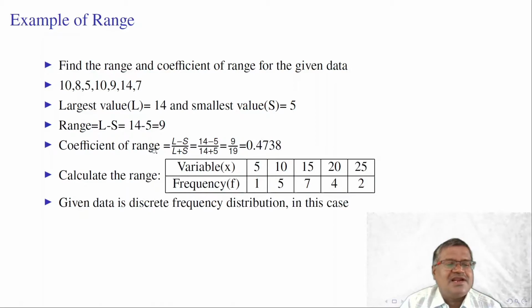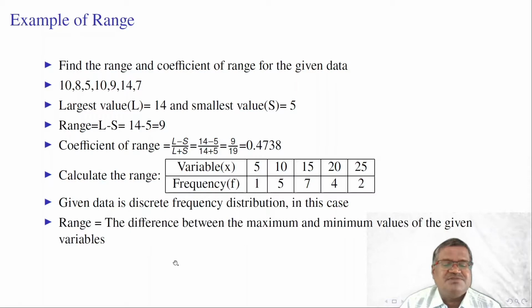Next, calculate range in case of discrete frequency distribution. The data is in discrete form. In this case, range is equal to the difference between the maximum and minimum values of the given variables. Here, these are the variable values 5, 10, 15, 20, 25. This is the frequency. Frequency means the number of times the variable occurred. 5 occurred 1 time, 10 occurred 5 times, 15 occurred 7 times, 20 occurred 4 times, 25 occurred 2 times.